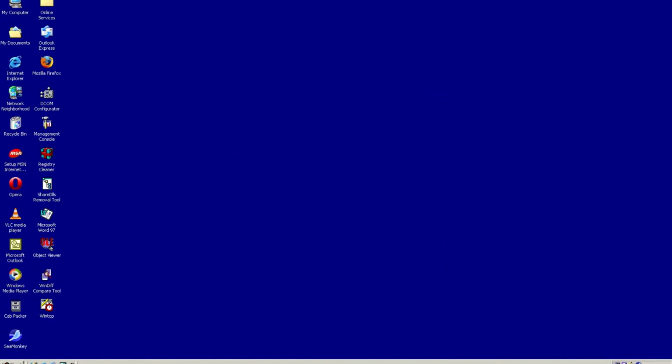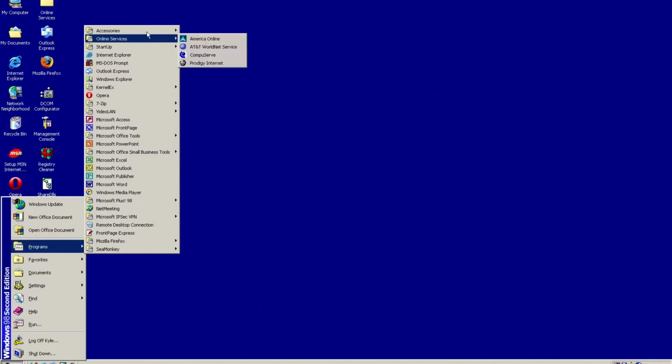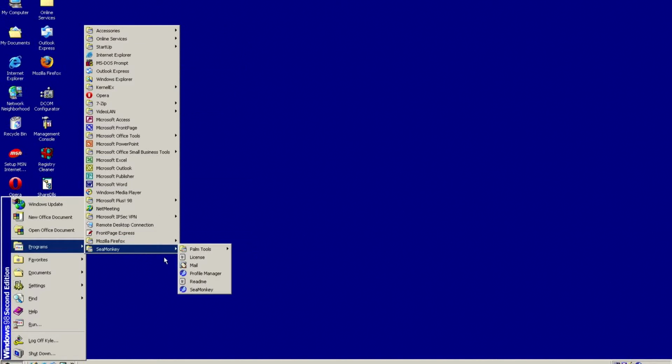Also, we have a virus scanner, but however, it's probably outdated and probably won't be able to help us with new viruses. But probably old Windows viruses, it will be able to detect them, which is good.